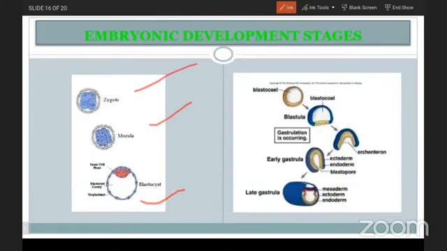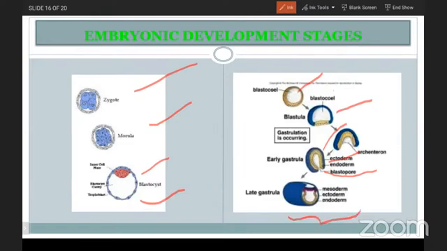In the blastula stage, you are able to see a coelom-like structure, a cavity-like structure. That means the cells are arranged like layers, and due to that, a cavity is present that is known as the blastocoel. Here in this picture, you are able to see the blastocoel, and due to the invagination, there is a chance of formation of the ectoderm, endoderm, and mesoderm. And the pore is known as the blastopore. And this is known as the last stage, the gastrula.